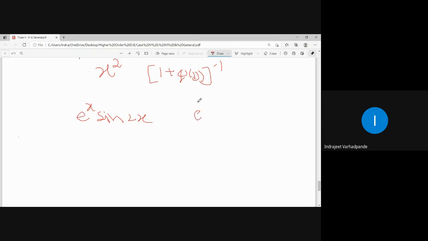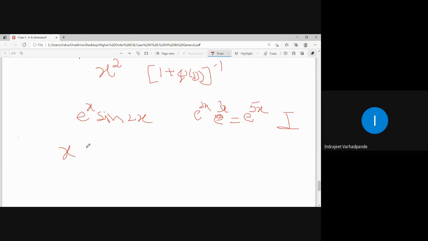What is it when it is e to the power 2x into e to the power 3x? Which case is applicable? First case. Why first case? Because powers will be added. E to the power 2x into e to the power 3x will be e to the power 5x, so automatically it is converted to case number 1.